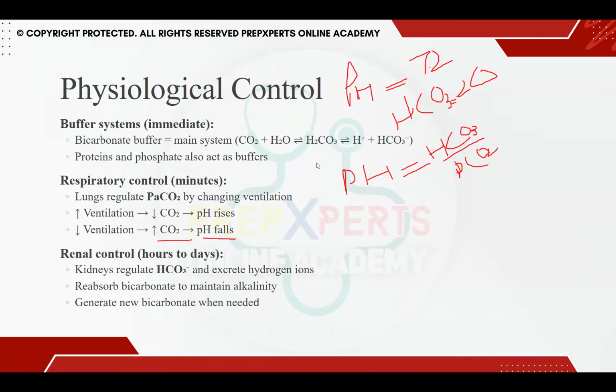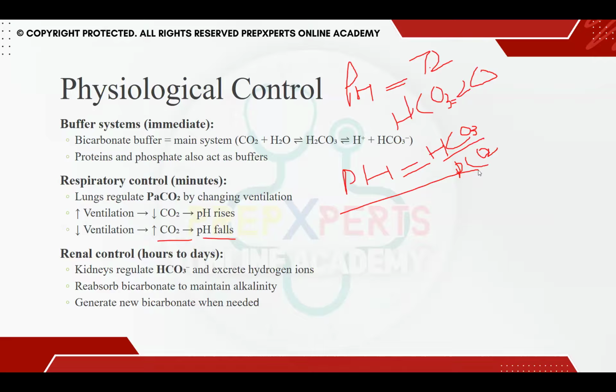In the end, when both of these buffer systems fail, there is renal control, which usually takes hours to days. Whenever the body detects an imbalance, the kidney will regulate bicarb. If the kidney is losing protons, it will start reabsorbing protons.